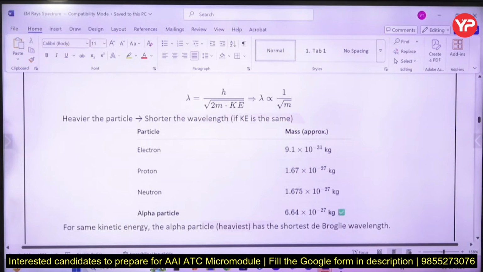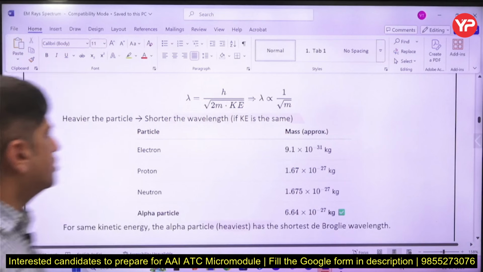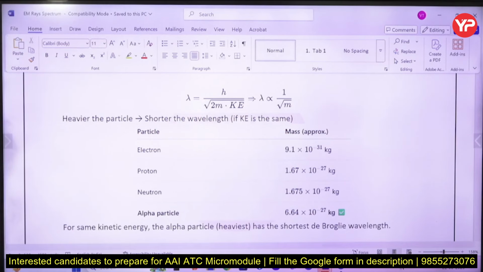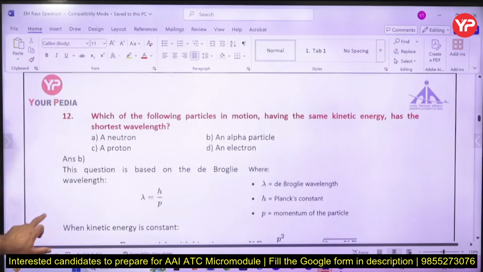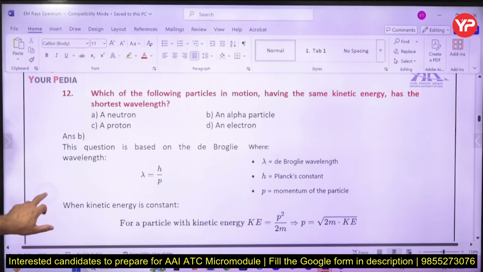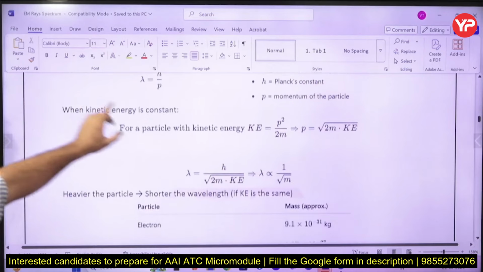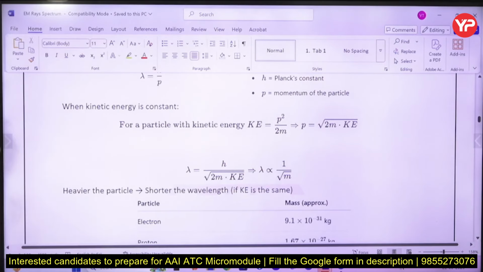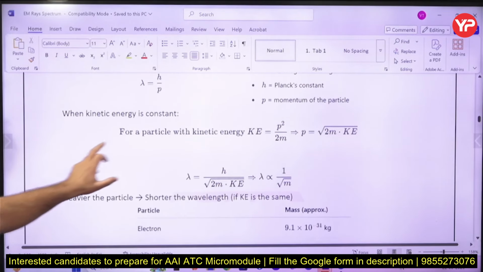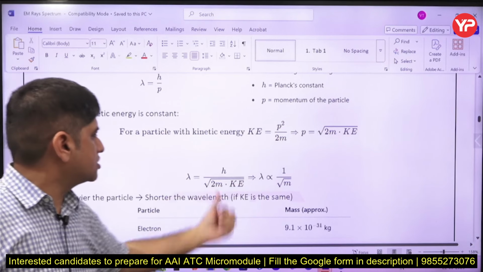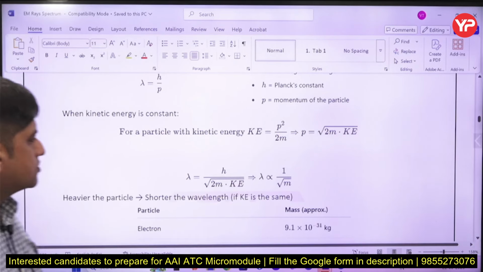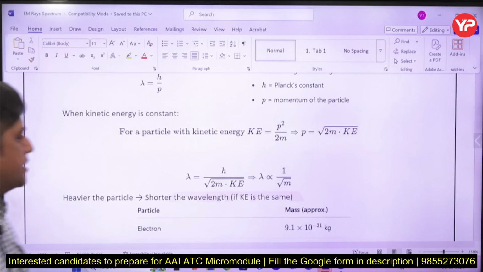Now lambda, if you see, is inversely proportional to under root of m. So he says the same kinetic energy, so we need to keep E as constant. So this is the formula, and kinetic energy is to be kept the same. Lambda is equal to h over p, and instead of p, I put this. H is constant, kinetic energy is constant, so lambda is inversely proportional to under root of mass. It's a good question.